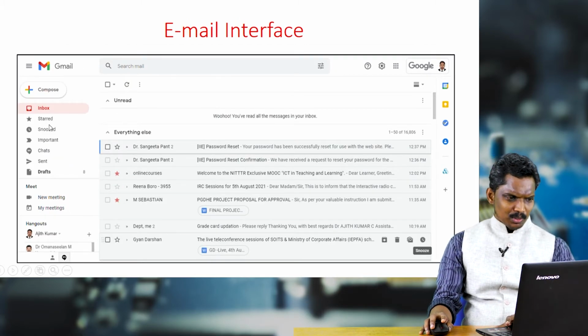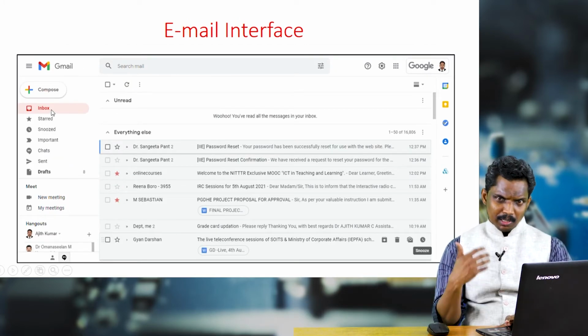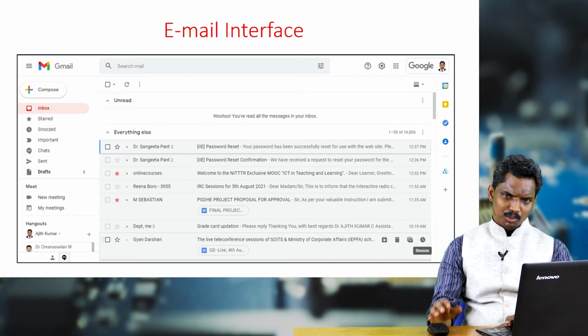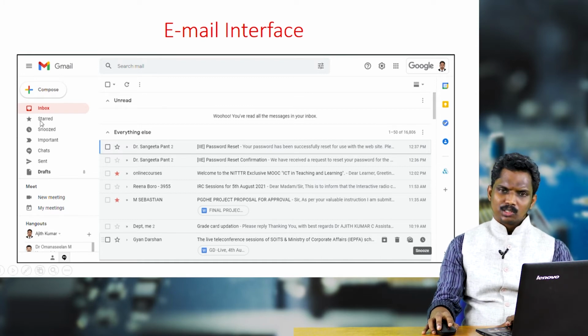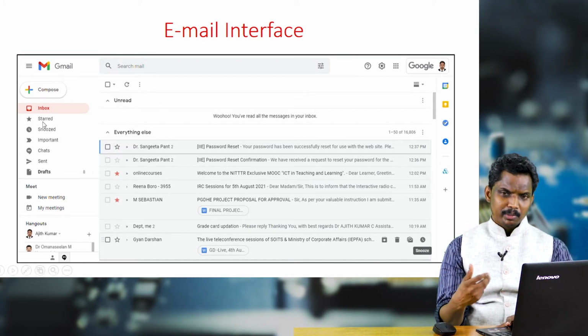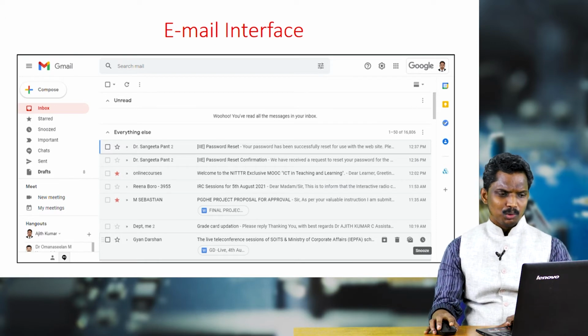Coming back to inbox, this is the place where all the messages coming to our email arrive; many things you are already aware of. Starred: if you feel some messages are very important, you can click on the star mark.